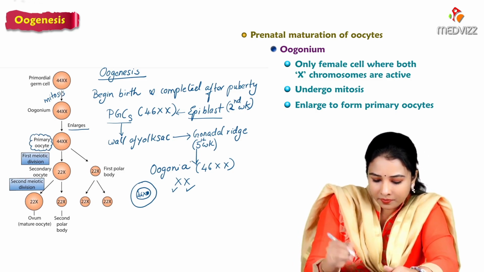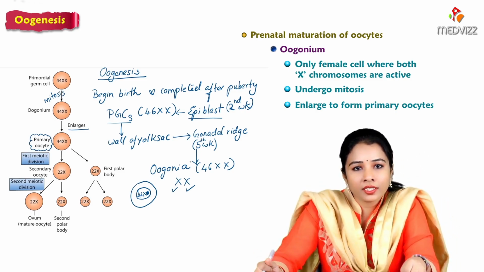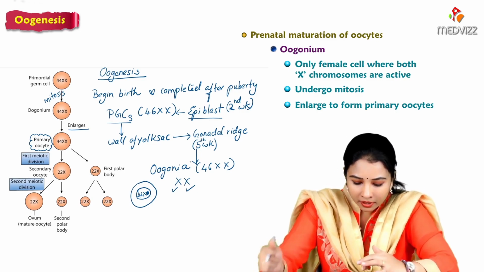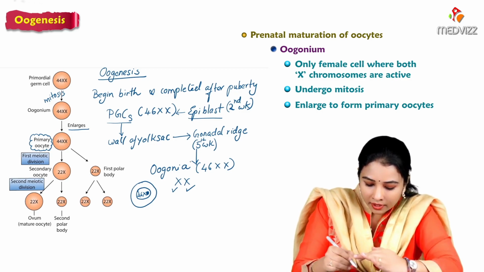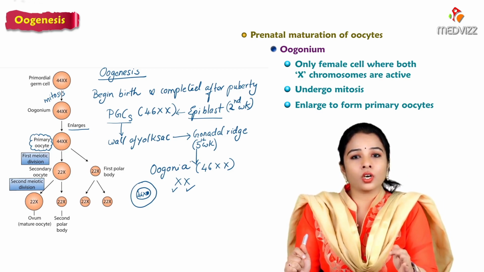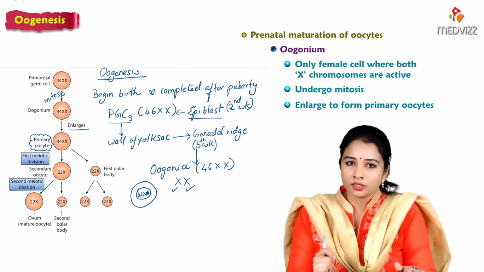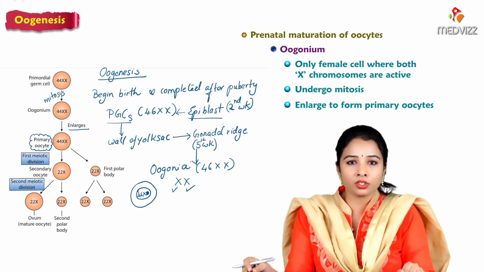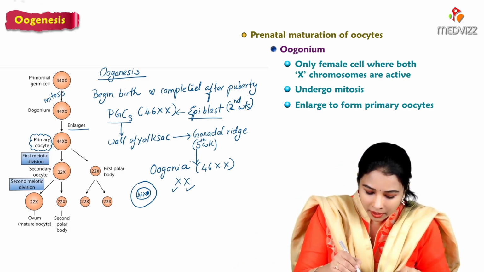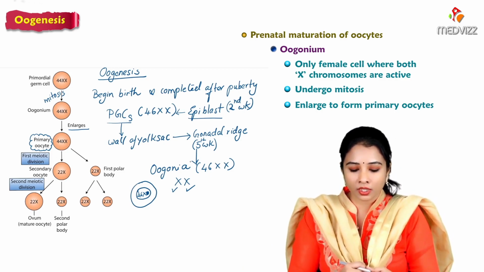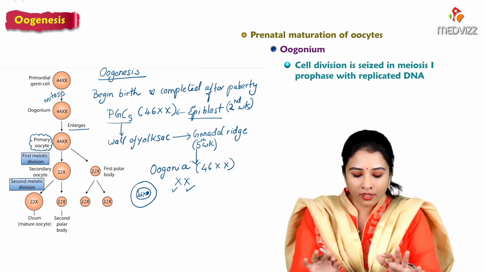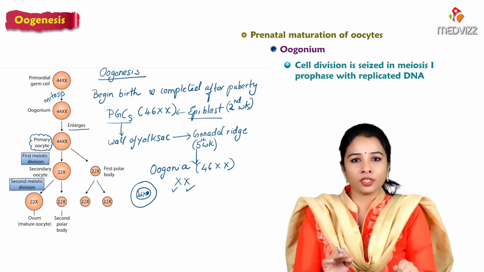The primary oocyte remains arrested in meiosis. It enters meiosis, and first meiosis is always a reduction division, just as you might have seen in spermatogenesis, where the primary oocyte would turn into a secondary oocyte. But it doesn't form a secondary oocyte. It is arrested in the prophase of the first meiotic division.